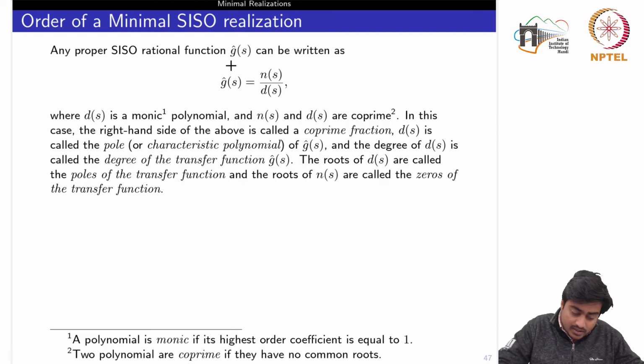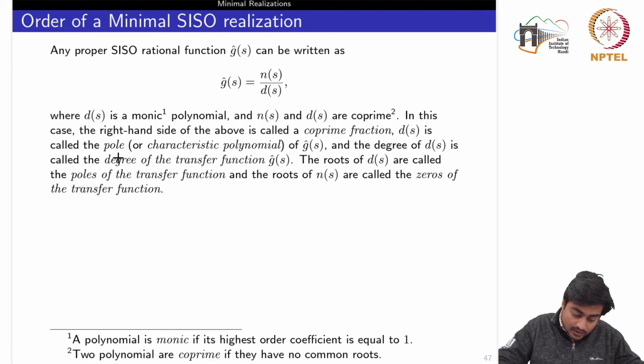Any proper SISO rational function g hat can be written as the ratio of two polynomials, the numerator polynomial and the denominator polynomial, where d of s is a monic polynomial, and a polynomial is monic if its highest order coefficient is equal to 1, and both these polynomials are co-prime. If these two polynomials do not have any common factors, they are called co-prime polynomials, and in that case the right hand side of the above is called the co-prime fraction.